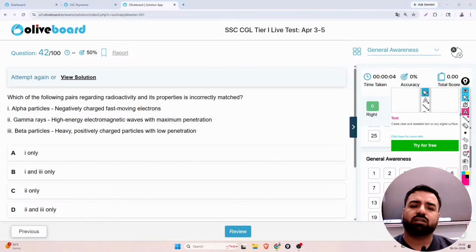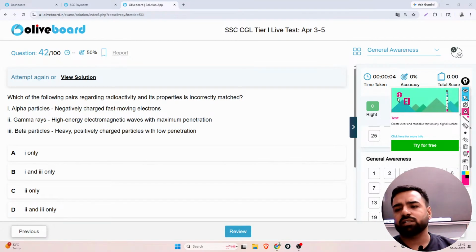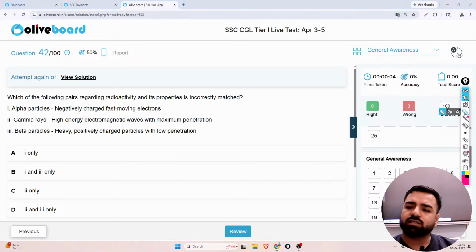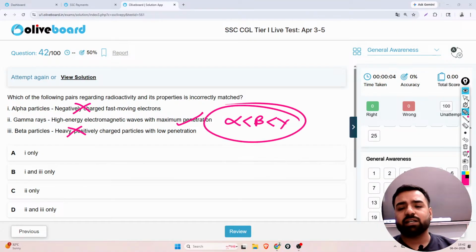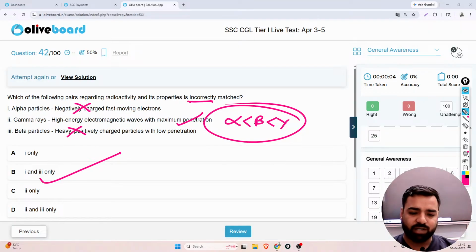The question is, which of the following regarding radioactivity and its properties is incorrectly matched? Okay. So guys, here first one is alpha. Alpha particles are negatively charged fast-moving electrons, wrong. Beta particles are heavily positively charged particles with low penetration, wrong. Gamma, high energy electromagnetic waves with maximum penetration, that's correct. Alpha, beta and gamma is the penetrating power sequence in increasing order. Please remember this. So the incorrect ones are the first and third. First and third, option B will be the correct answer, because they are the wrong statements. Right guys? Perfect. Next, what is the next question?